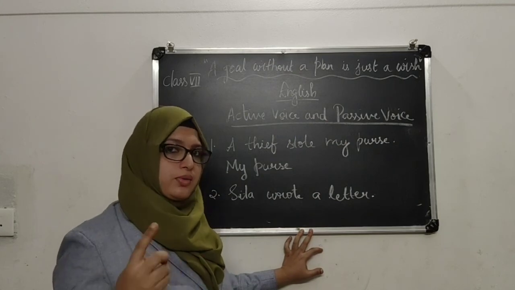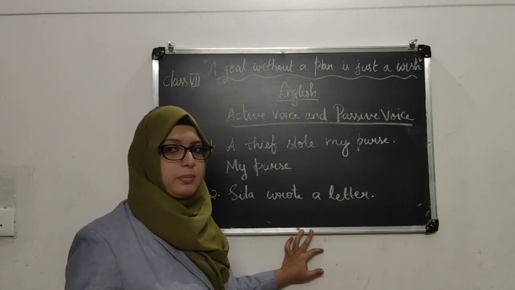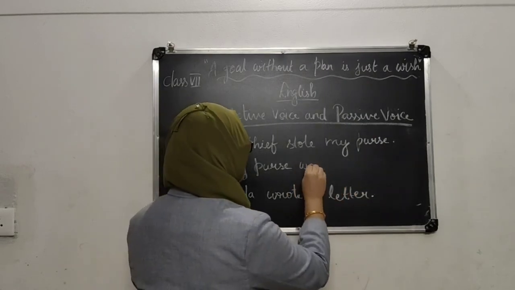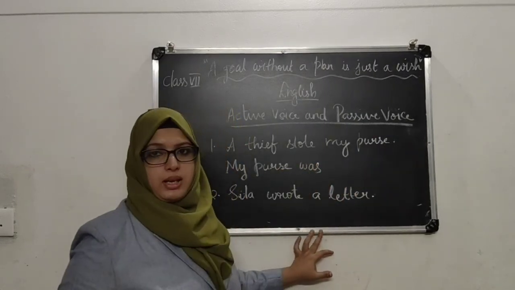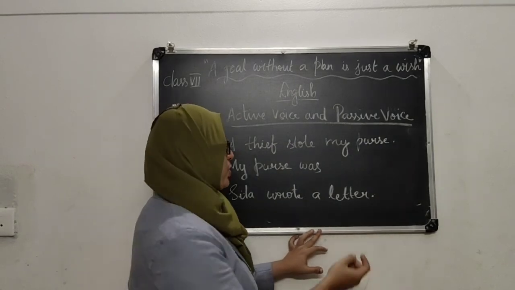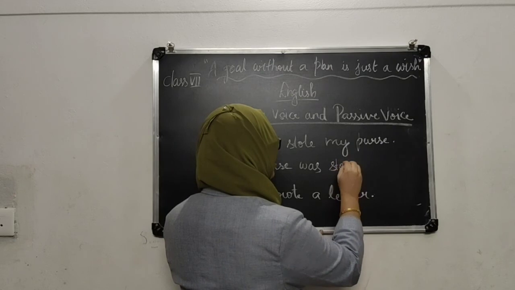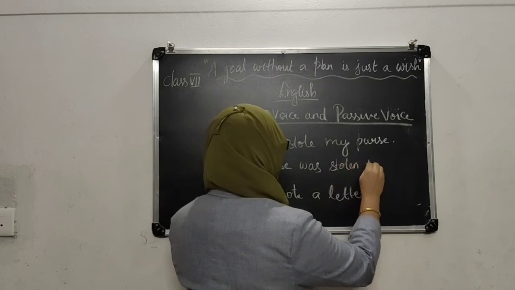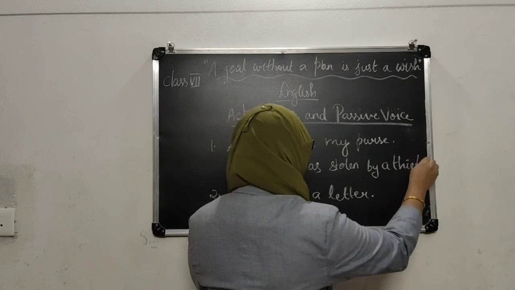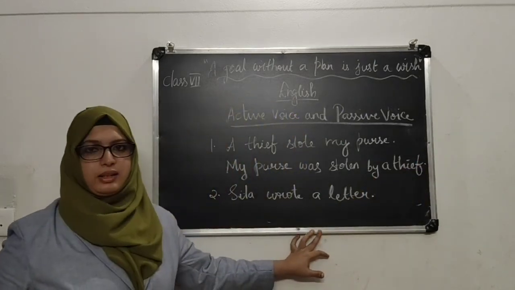We need to convert it into was or were plus V3 form. Purse was. V3 form of steal: steal, stole, stolen. Was stolen by a thief. By a thief, prepositional phrase.